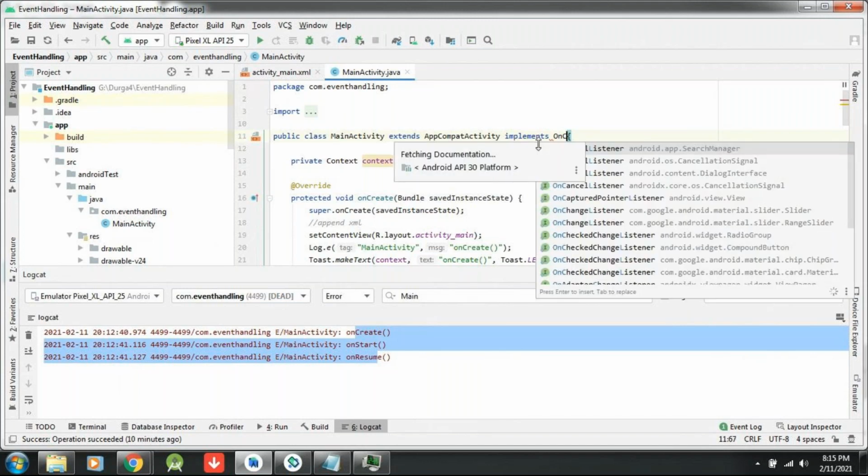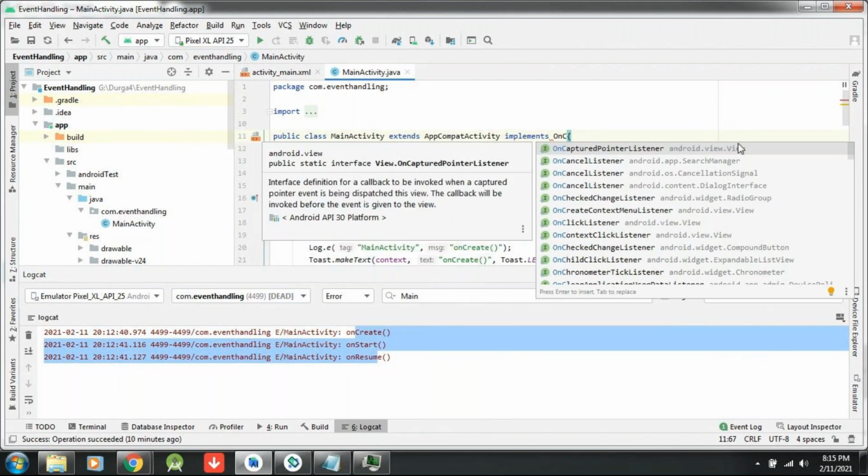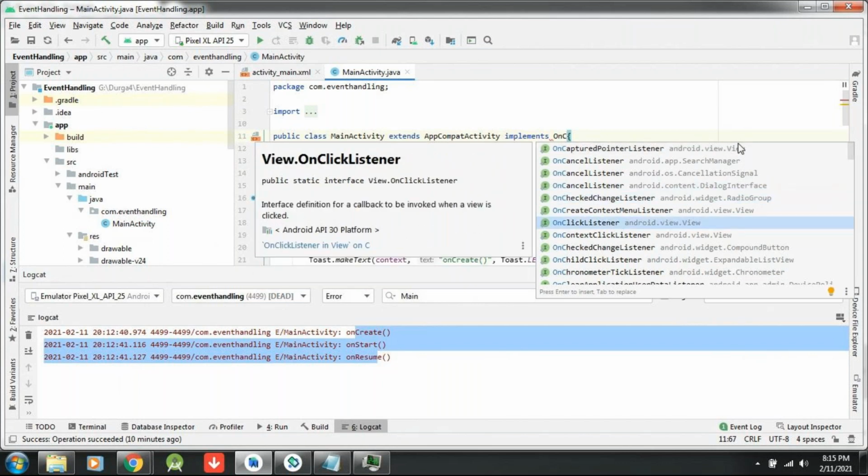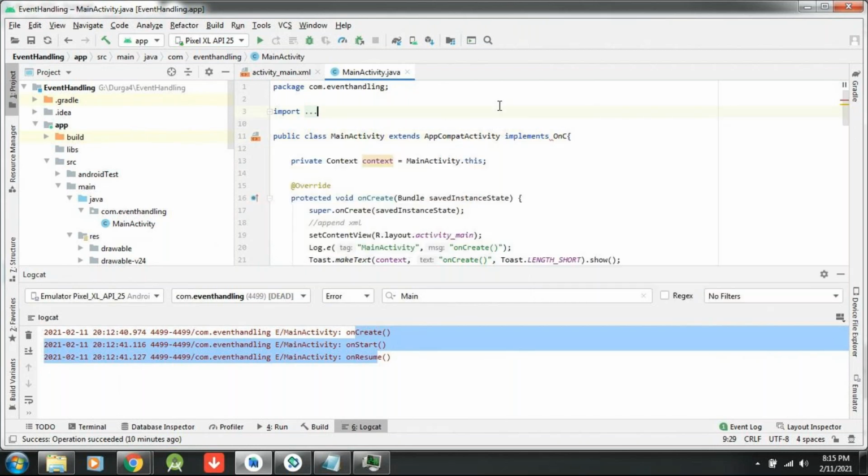See here, when I am trying to type, you are getting on click listener here. See here it is there, right? On click listener, what it is showing in the documentation, it's a static interface. In this static interface, an interface must contain some predefined methods. Am I correct? Those predefined methods we have to get into our activity. That is the reason we are invoking inner class. So invoking an interface in your activity, that I am calling an inner class. That is the definition.